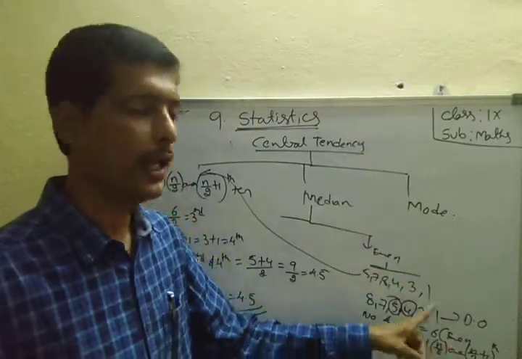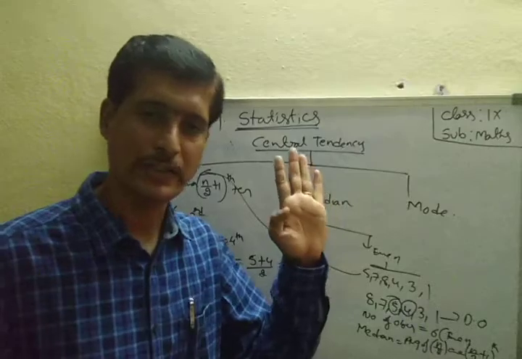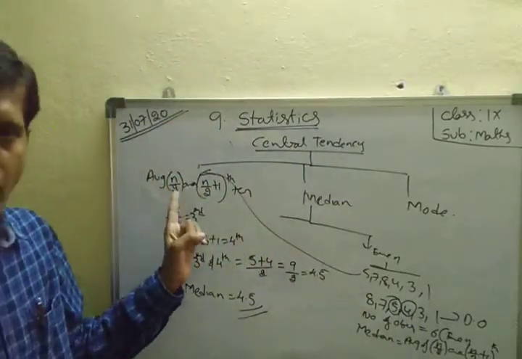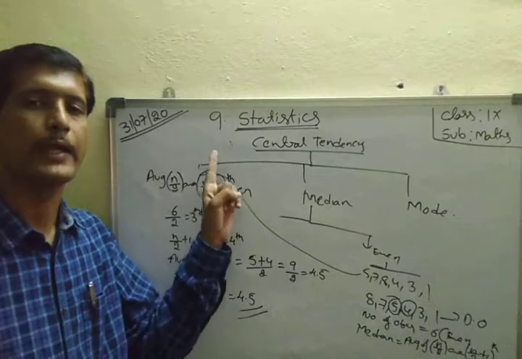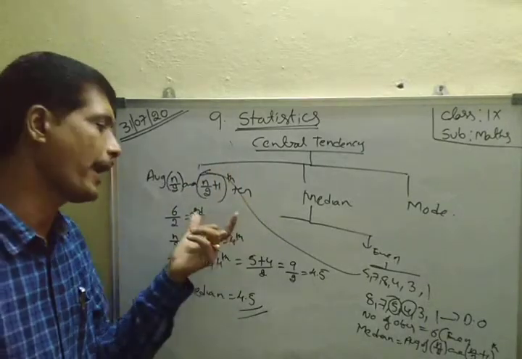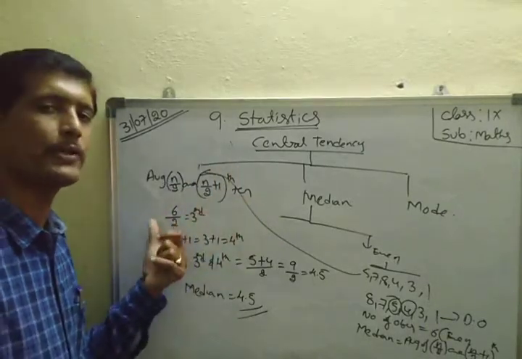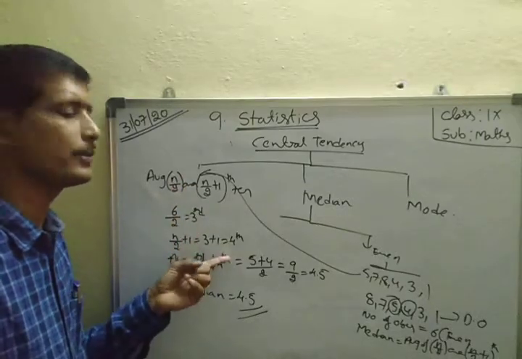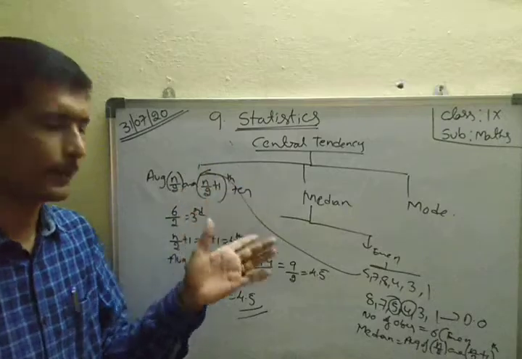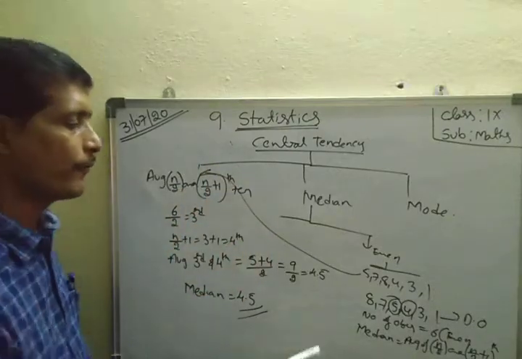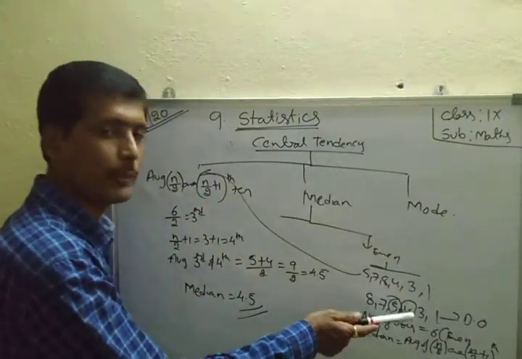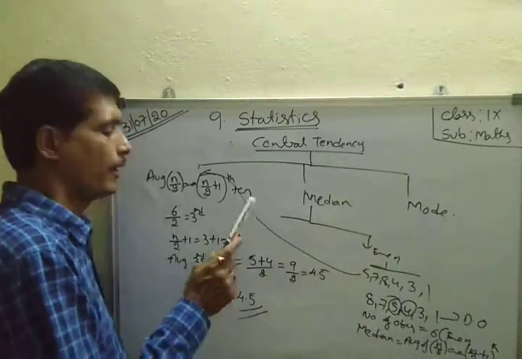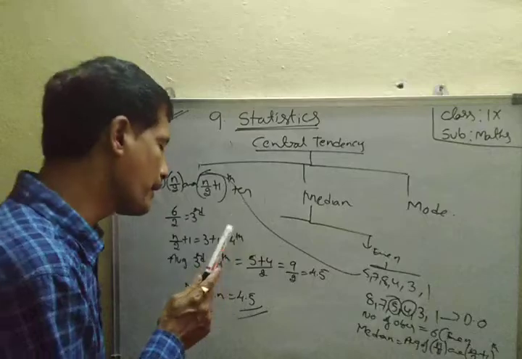Even only. If the number of observations is even, the median equals what formula? Average of the n by 2 and n by 2 plus 1th terms. n by 2, therefore 6 by 2, the third term. And n by 2 plus 1, therefore 3 plus 1, the fourth term. Here the third term is 5 and the fourth term is 4. Therefore 5 plus 4 by 2, therefore 9 by 2 equals 4.5. Median equals how much?